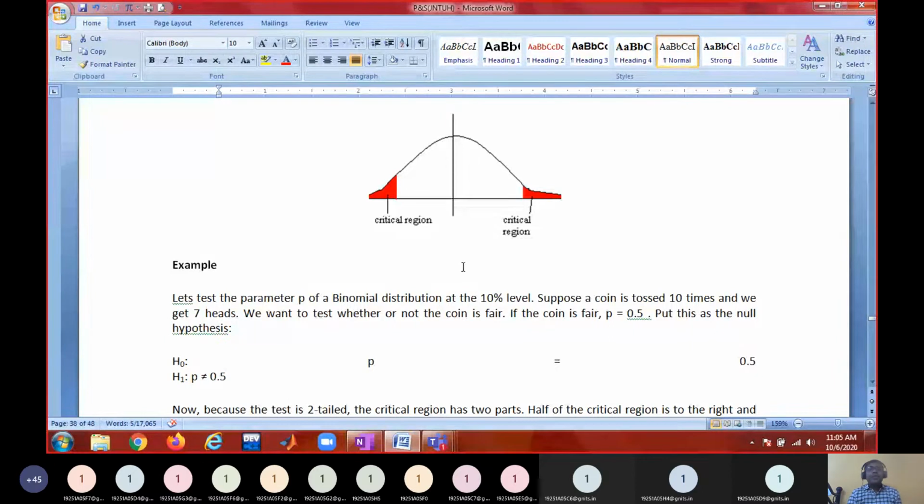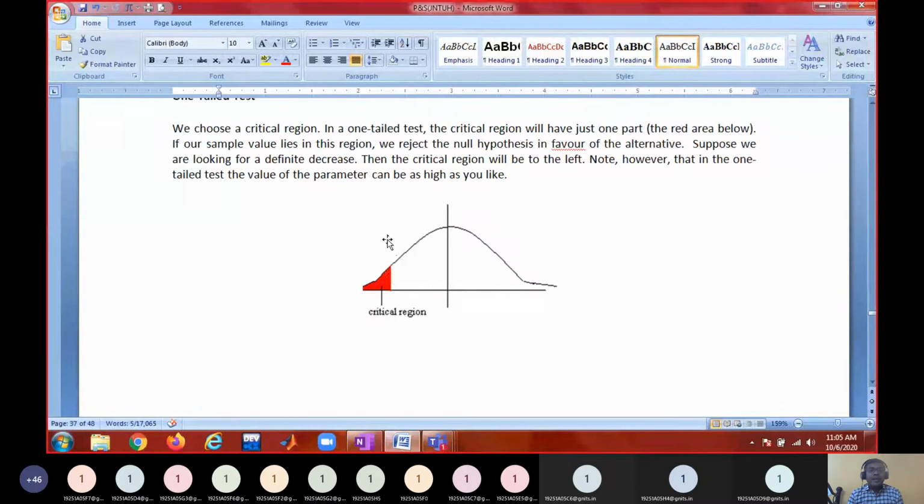Based on some formula, you will be computing some test statistic. And how to compute these critical values depends upon alpha. Whatever level of significance you consider, corresponding to that alpha, you will be computing the critical region. In case of a two tail test, those critical values will be z alpha by 2 and minus z alpha by 2. Whereas in a one tail test, if it is a left one tail test, this will be minus z alpha.